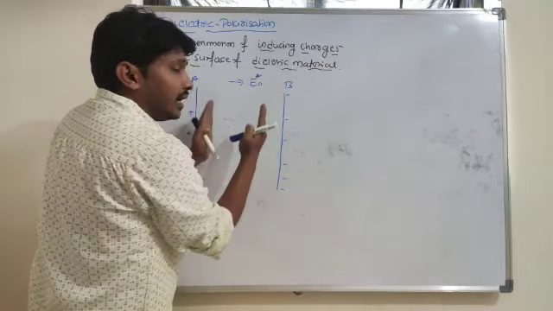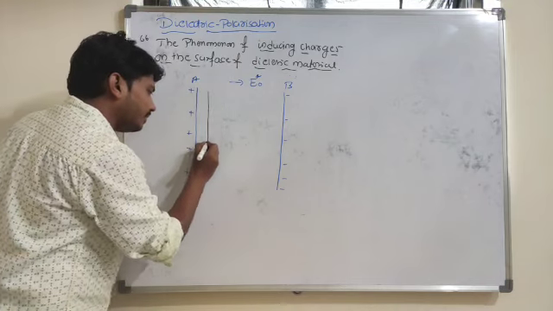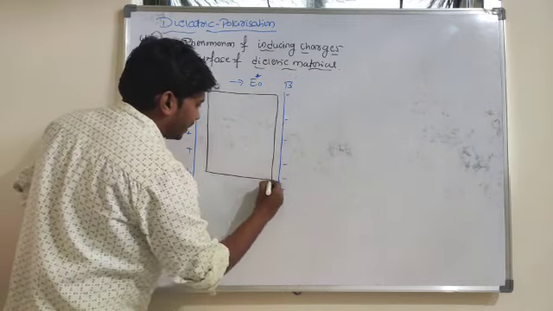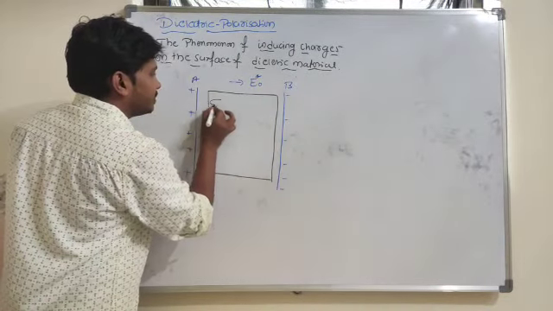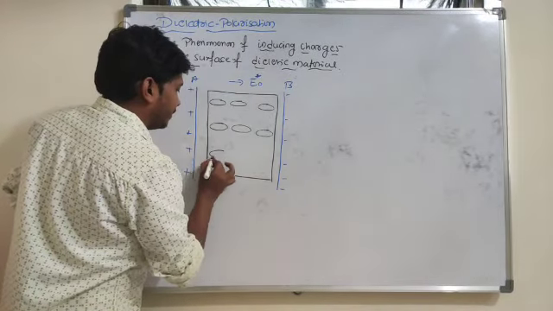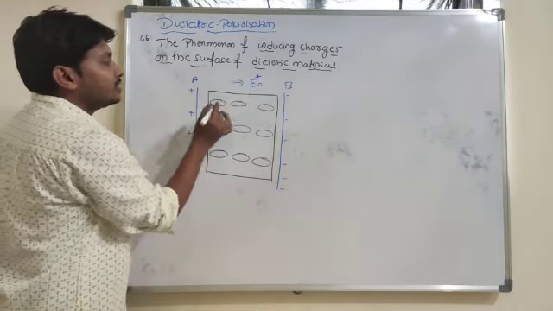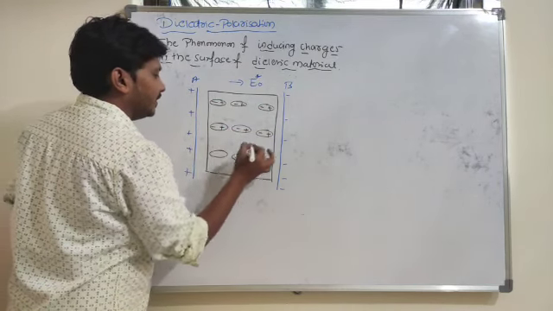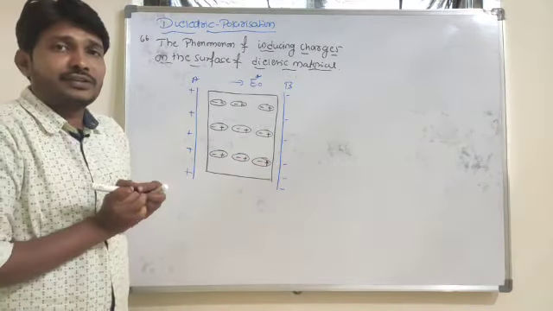Now between these two plates I want to place one dielectric substance. When you place the dielectric substance in the presence of an external electric field, all the molecules are aligned along a particular direction because of the external electric field. This is the direction of the electric field, so these molecules will arrange along the direction of the electric field.